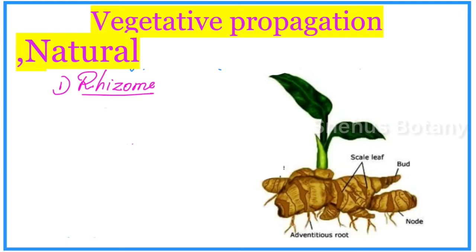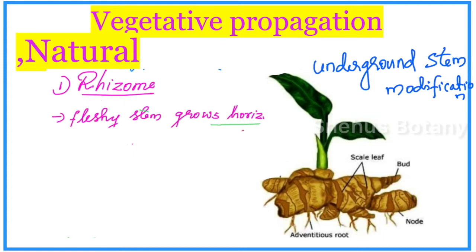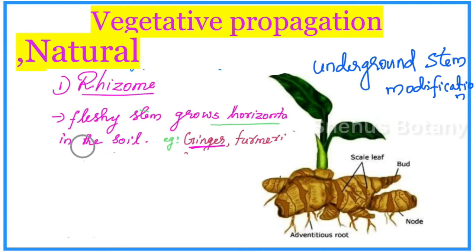This structure seen under the soil is a stem seen under the soil, so it is called an underground stem modification. It stores food and can be used as a vegetative propagule, for cultivation of ginger.